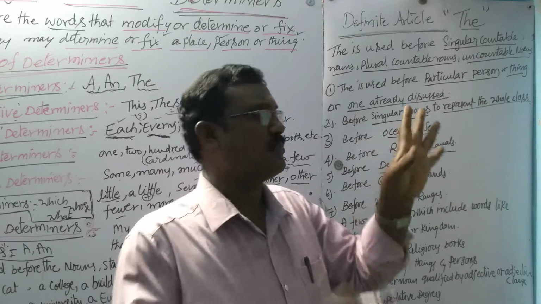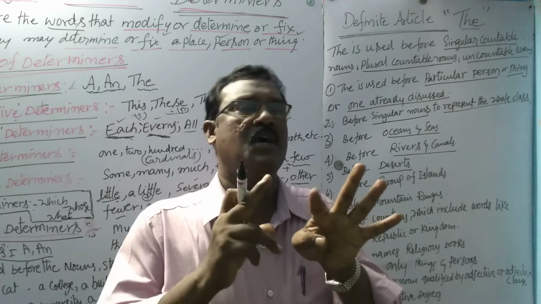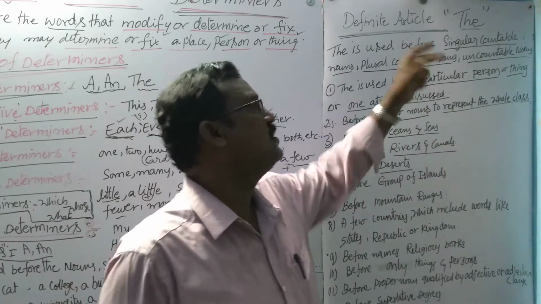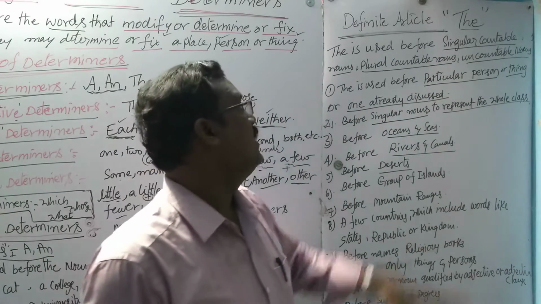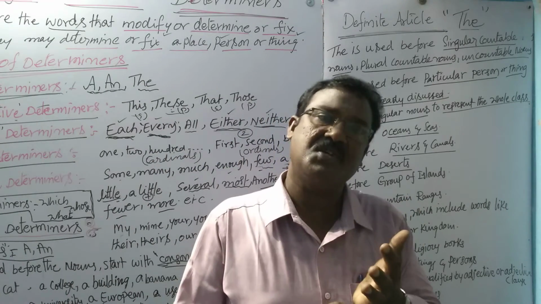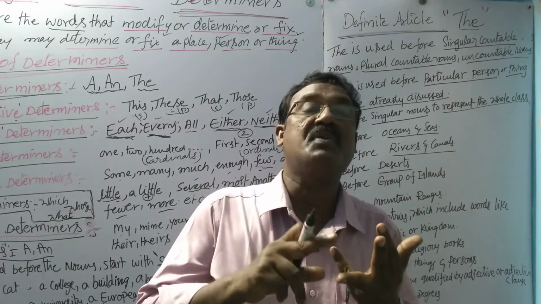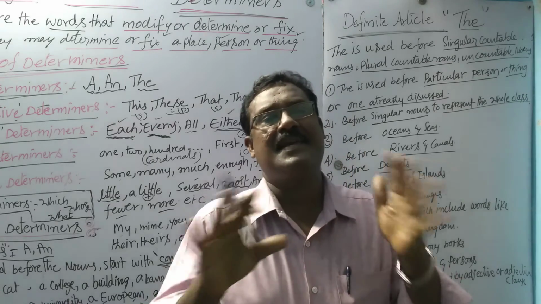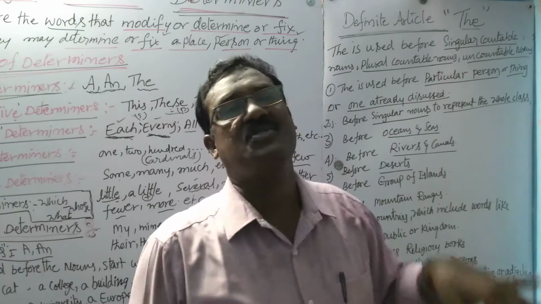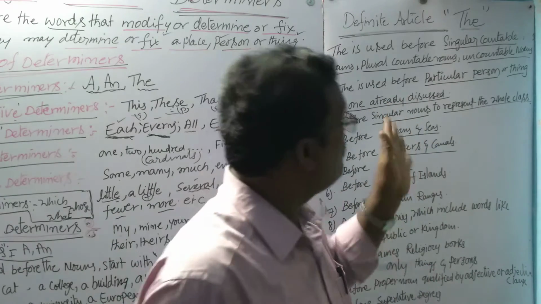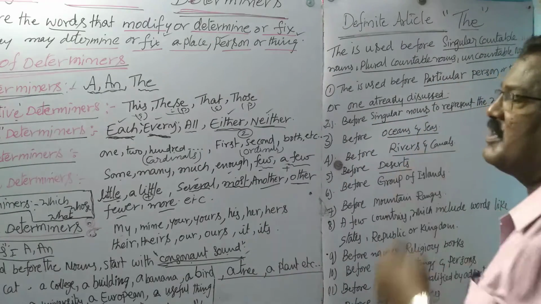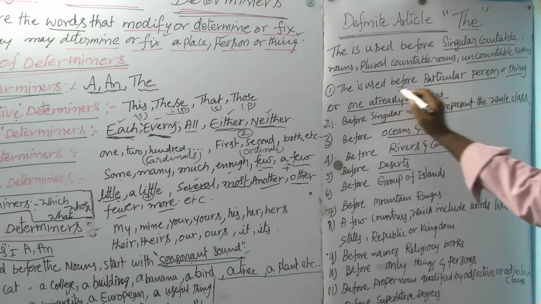So before singular countable nouns, plural countable nouns, and uncountable nouns, we can use the article. The article is used not only before a consonant sound but also before a vowel sound. It does not show any difference whether the word starts with a consonant sound or a vowel sound.